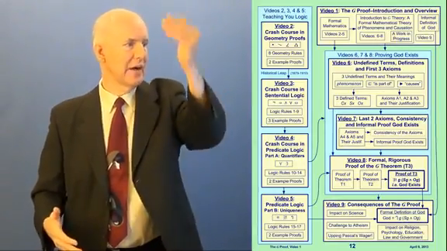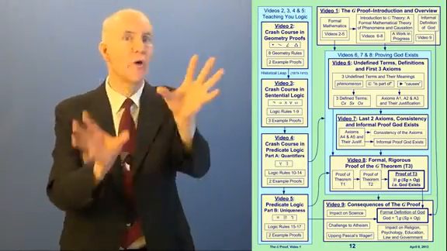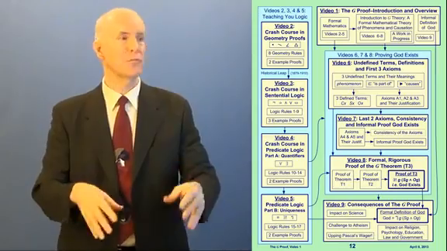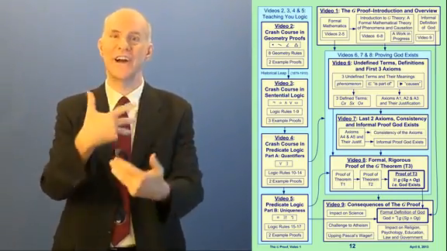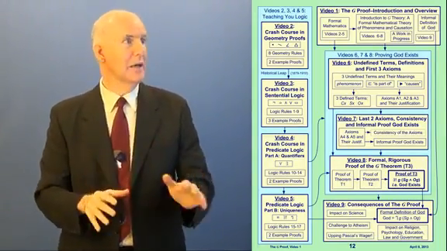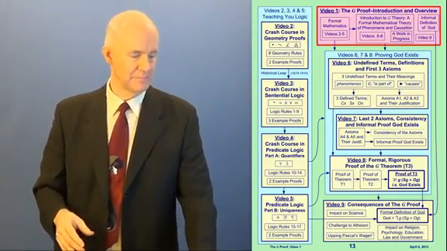All right, now here I have a diagram. This is kind of a map of all 9 of the videos and all the topics that we're going to talk about and how they all connect together. And as we move our way through the videos, you're going to see this diagram over and over again, and I'm going to use different colors to show where we are, where we've been, and where we're going. So I'm going to give you a quick broad brush tour right now of all 9 of the videos.